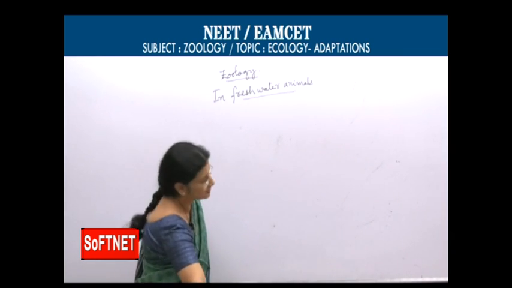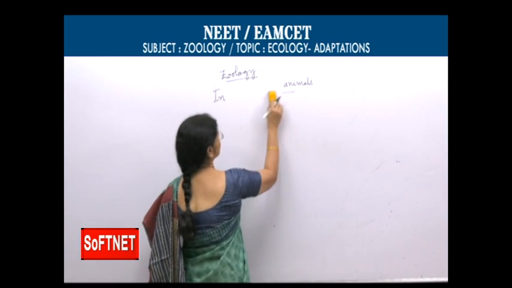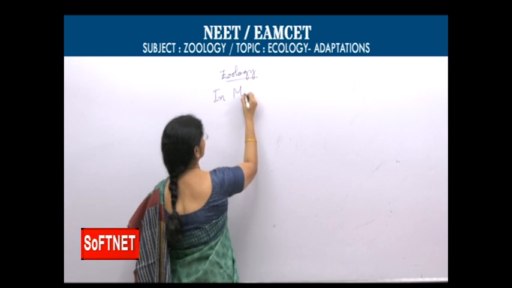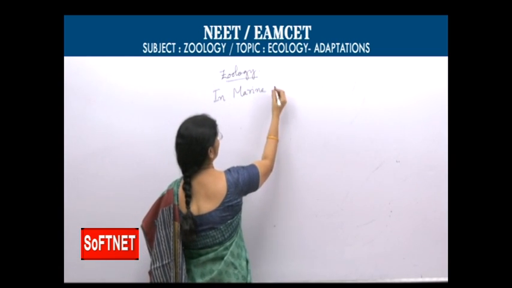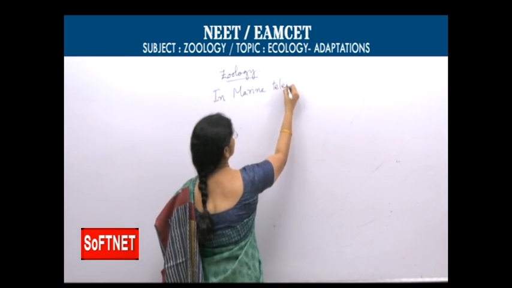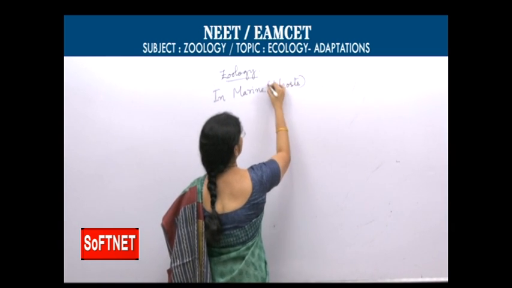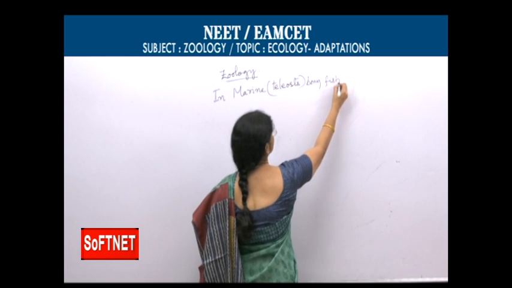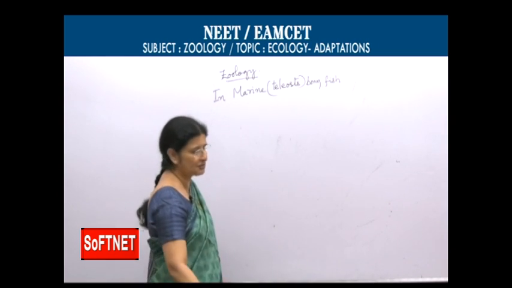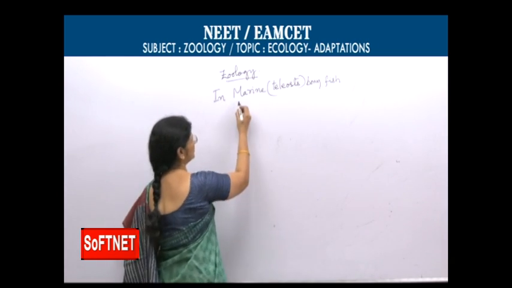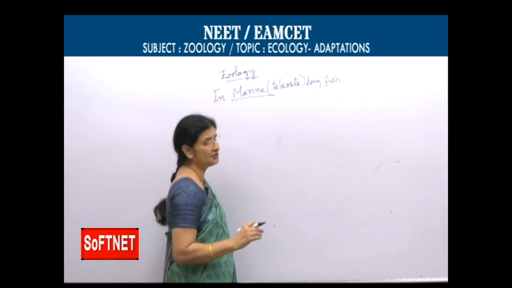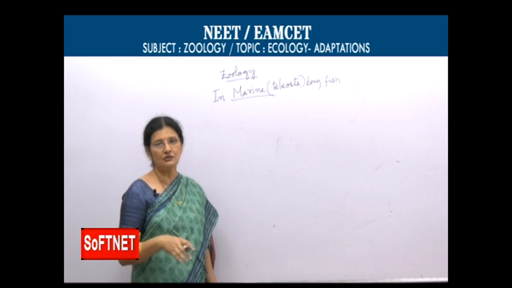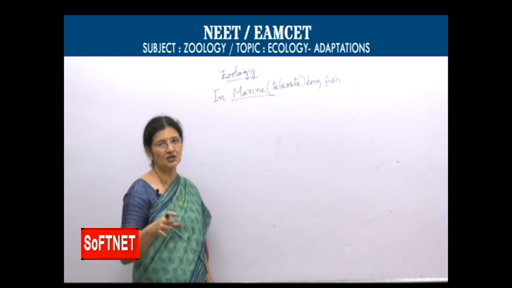And in the case of marine animals, mainly marine teleosts, that is marine bony fish, they face the problem of exosmosis because body fluids are dilute, hypotonic, and surrounding seawater has more salt content.